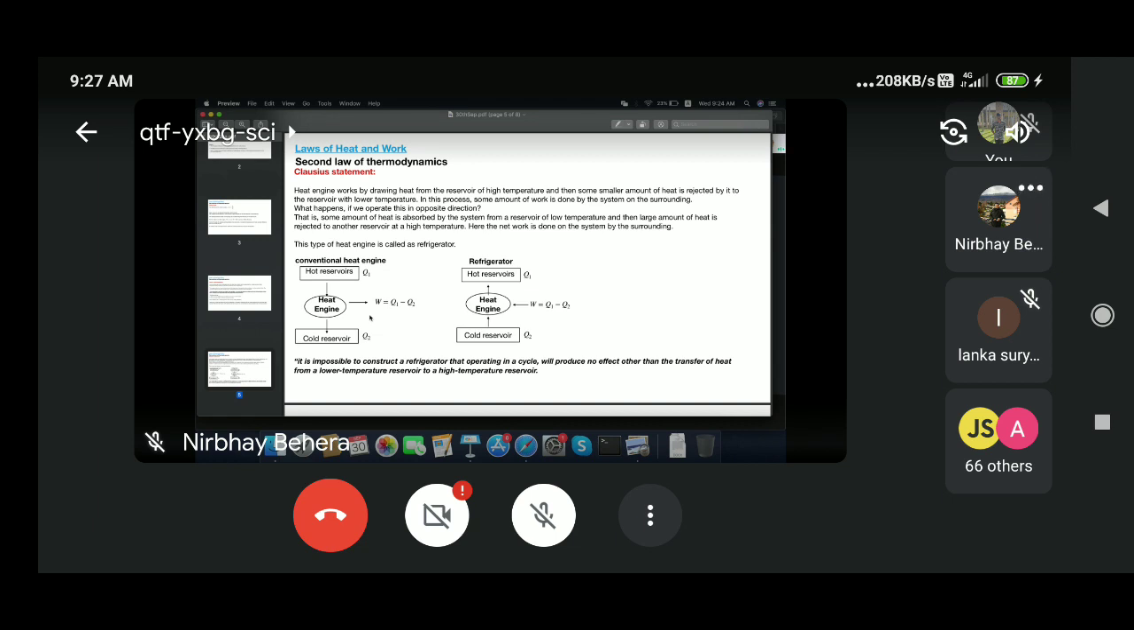But think about the reverse way. You supply some energy to do work on the system, such that it will run in the reverse direction. That means you will extract heat from the cold reservoir and supply it at a higher temperature to the hot reservoir. That is what is done in a refrigerator, right? So let's say inside the refrigerator, your room temperature is 27 degrees, right?